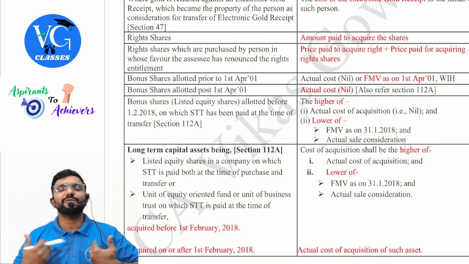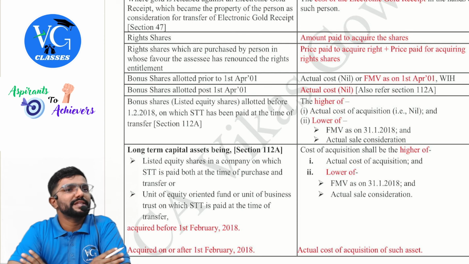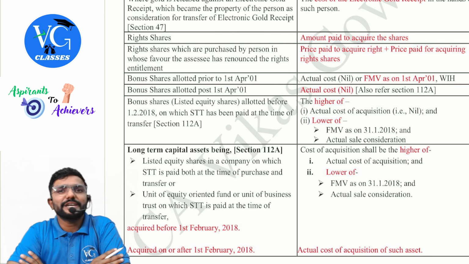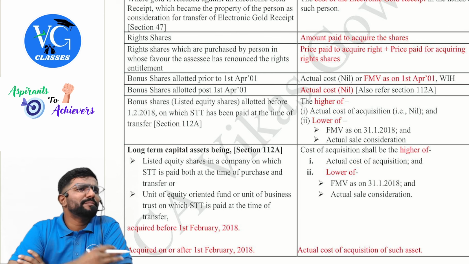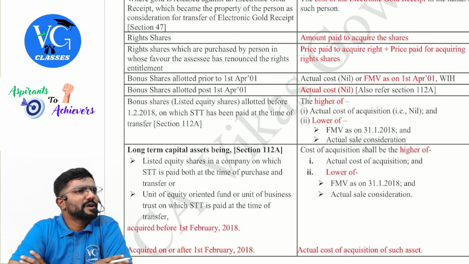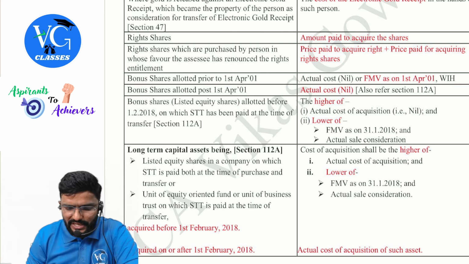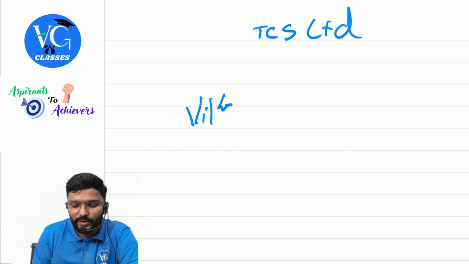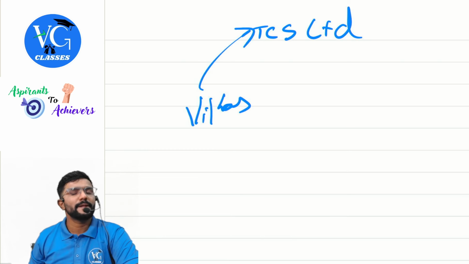Then right shares. I was already the shareholder of a company. They gave me a right to purchase the shares. If I use this right and purchase the share, whatever I am paying to the company will be my cost. Listen guys, listen. Now, I was holding the shares of, assume, TCS Limited. Vikas was already holding the shares in TCS.